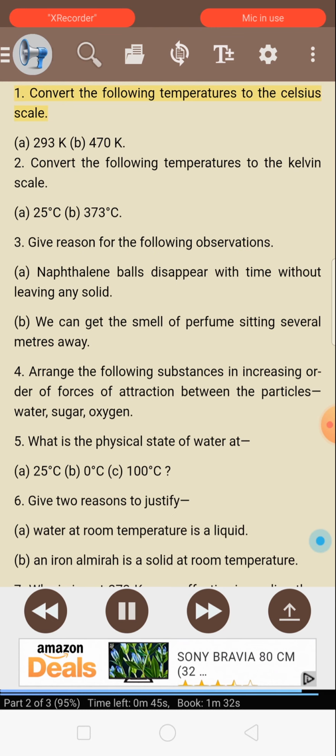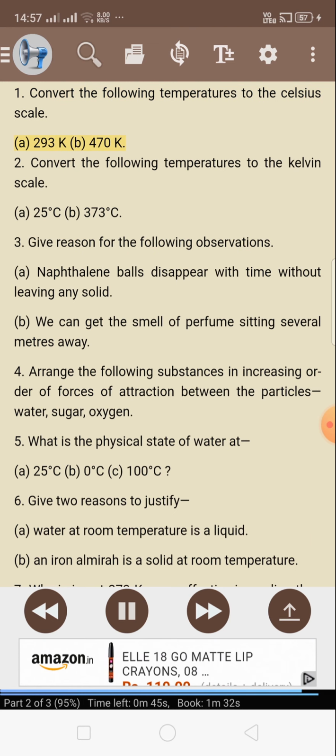Exercises. 1. Convert the following temperatures to the Celsius scale. A, 293 K. B, 470 K. 2. Convert the following temperatures to the Kelvin scale. A, 25 degrees Celsius. B, 373 degrees Celsius. 3. Give reason for the following observations. A, naphthalene balls disappear with time without leaving any solid. B, we can get the smell of perfume sitting several meters away.